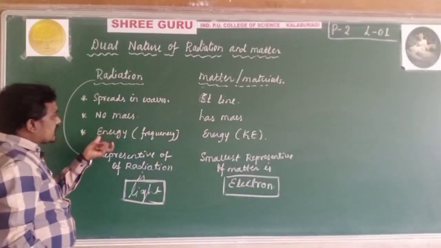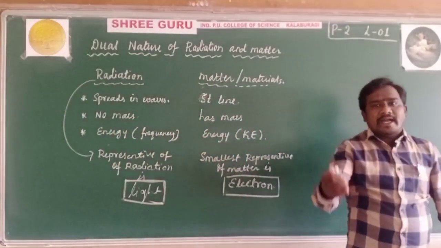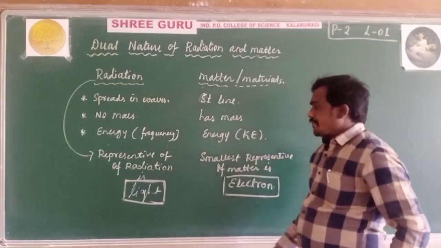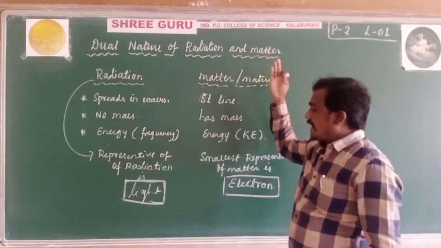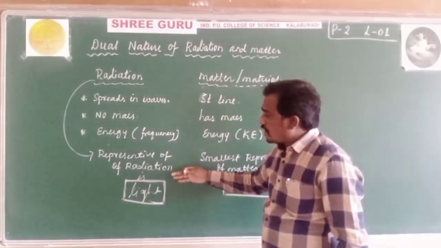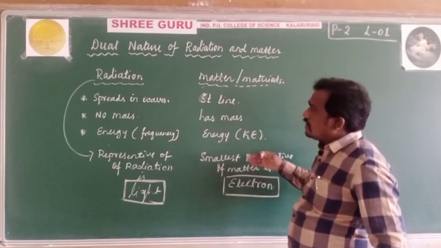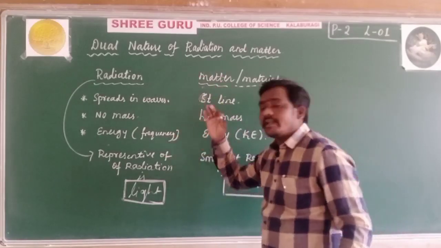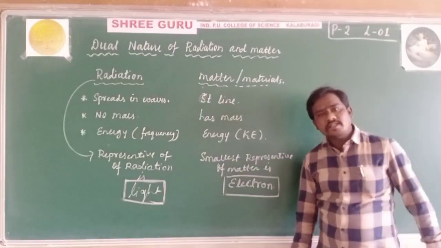This was explained by Einstein and Planck. Einstein explained the dual nature of radiation and matter. Light has all the nature of matter, and electrons have all the nature of radiation. This was explained by Einstein.